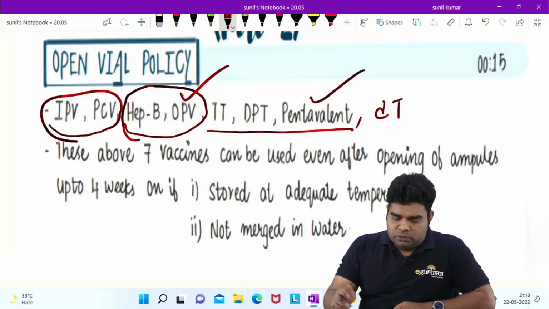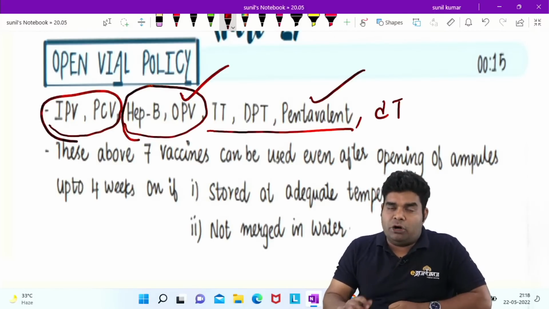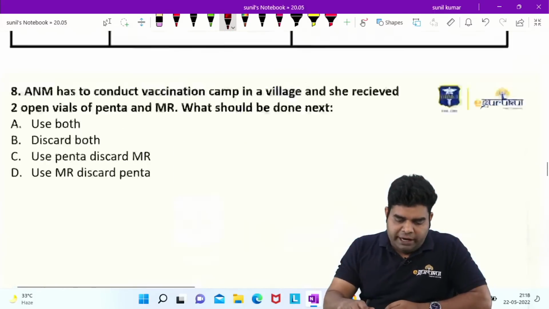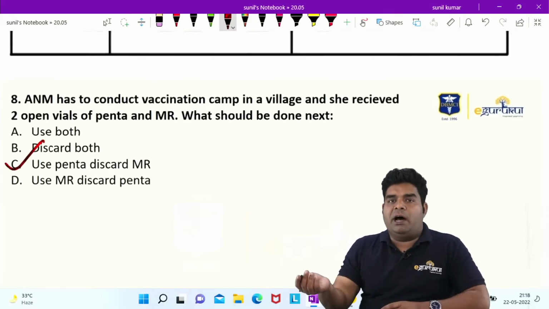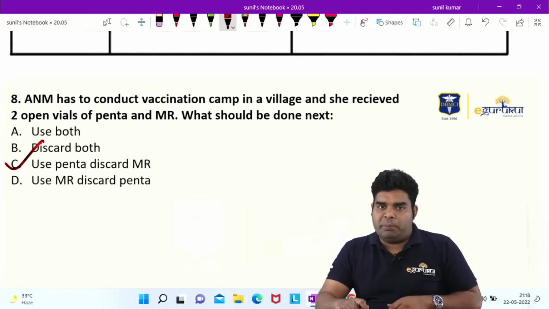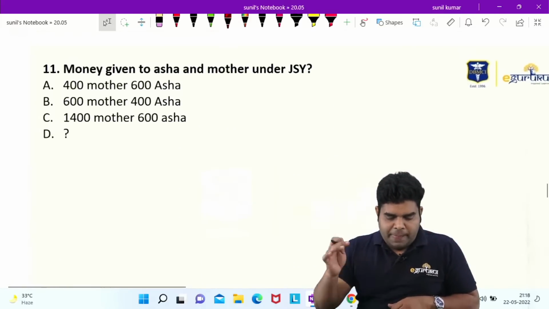Okay. So remember these 7 names: IPV, PCV, OPV, hepatitis B and all T vaccines. So according to this, we will use Penta and discard MR, because Penta comes under open vial policy but not MR. Now let's come to the next question.